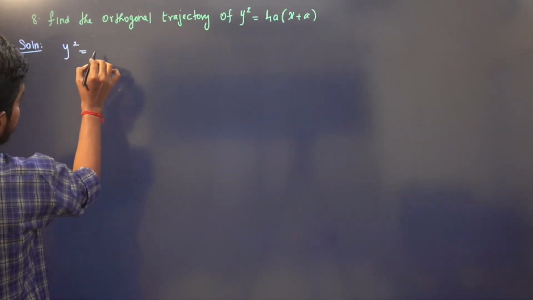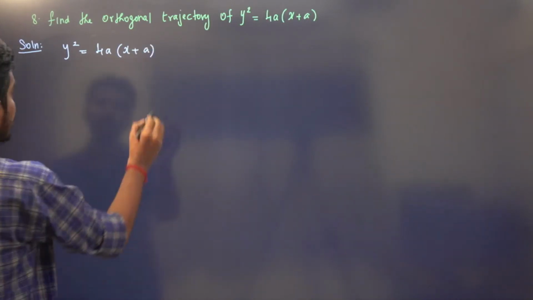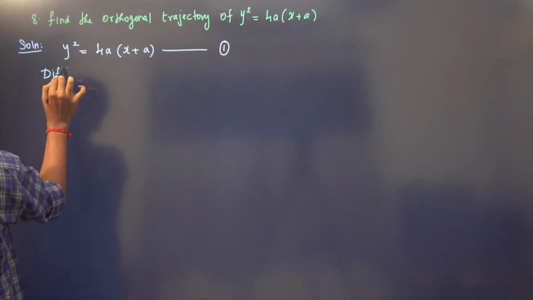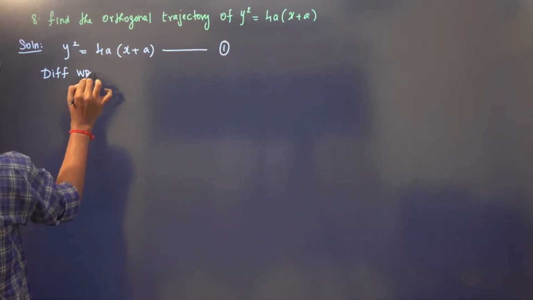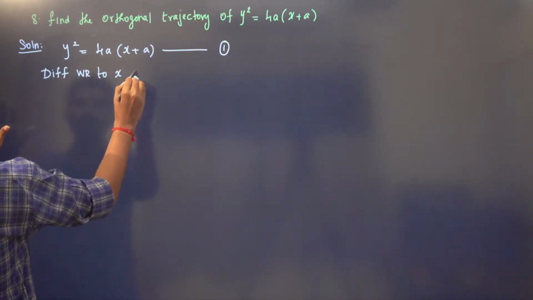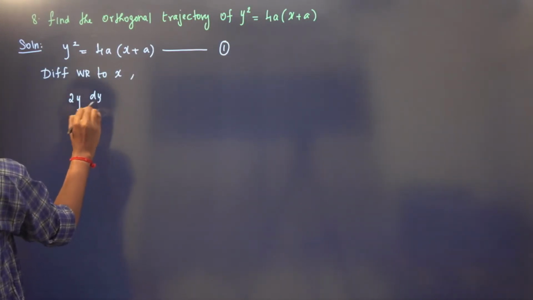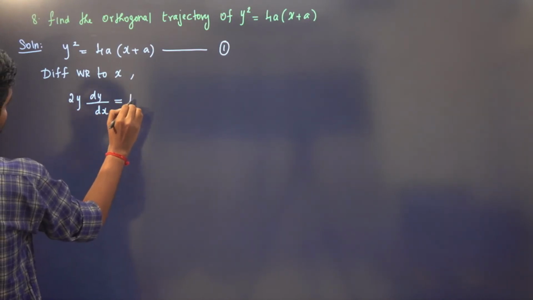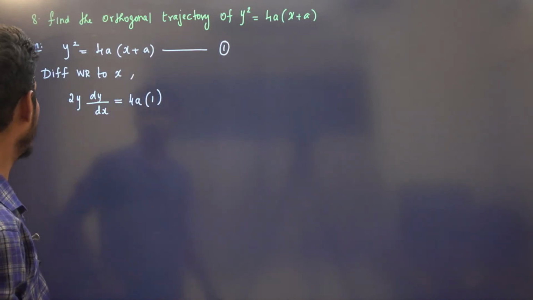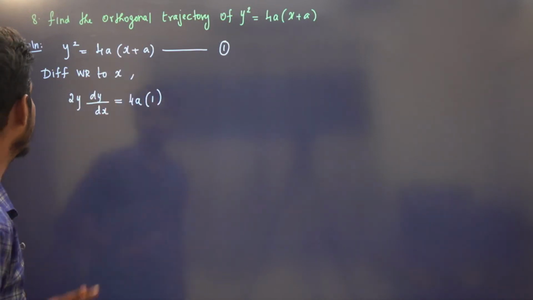So we have y square is equal to 4a into x plus a. Call this equation number 1. Here a is a parameter, right? So differentiate with respect to x, and then we need to eliminate the parameter. So we have 2y dy by dx is equal to 4a times 1.